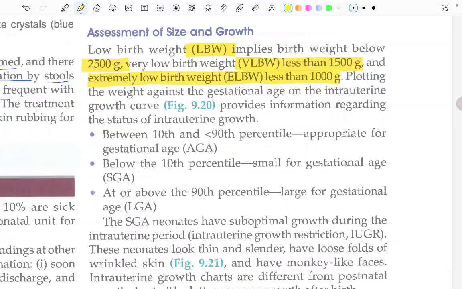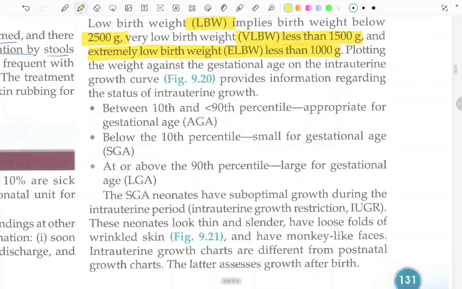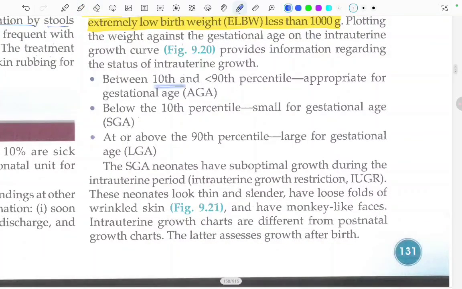Plotting the weight against the gestational age on the intrauterine growth curve provides information regarding the status of intrauterine growth. Between the 10th and less than 90th percentile, appropriate for gestational age. Below the 10th percentile, small for gestational age. Above the 90th percentile, large for gestational age.